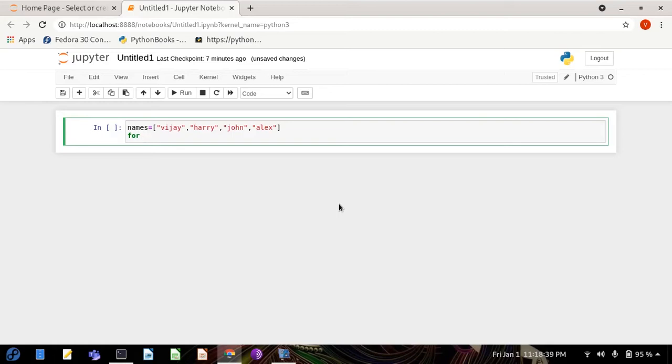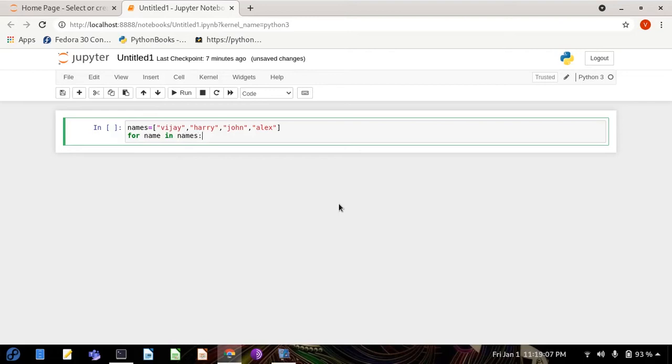Now I want to use name, so it will be name. The list variable I created is names, and for this I am using name. The command says for name in names: whatever names are in this list, I am calling them individually.